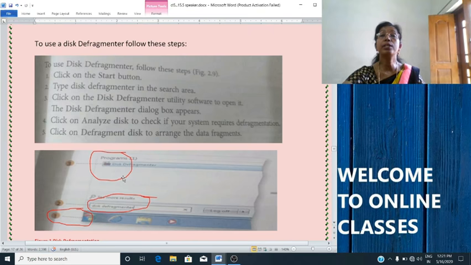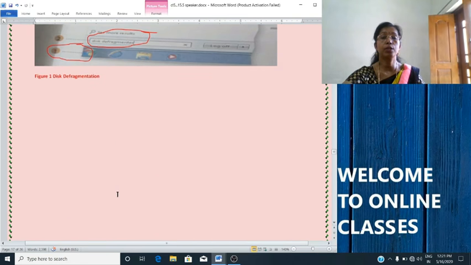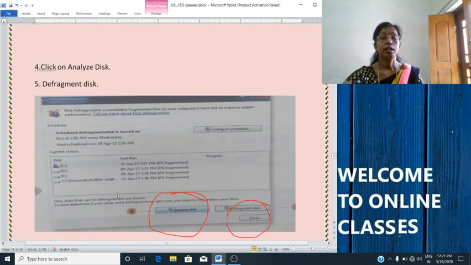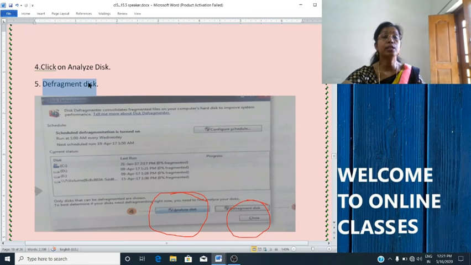The disk defragmenter dialog box appears. You can see this dialog box. Then click on analyze disk to check if your system requires defragmentation. Here you will click on this analyze and check whether it needs defragmentation. Then click on defragment disk. Here you will be clicking on defragment disk. So these are the steps for it.